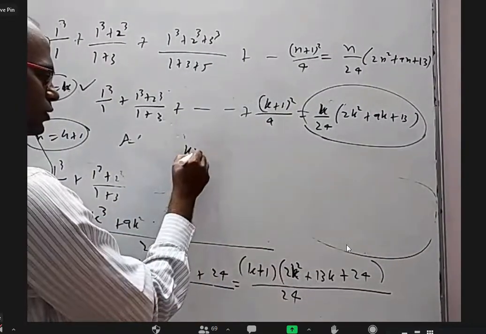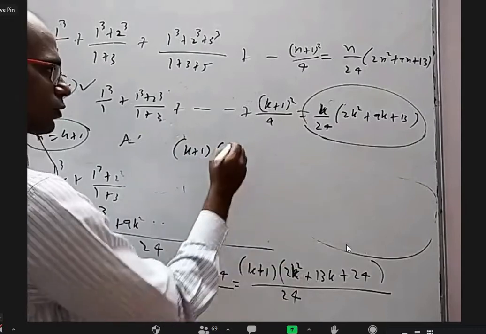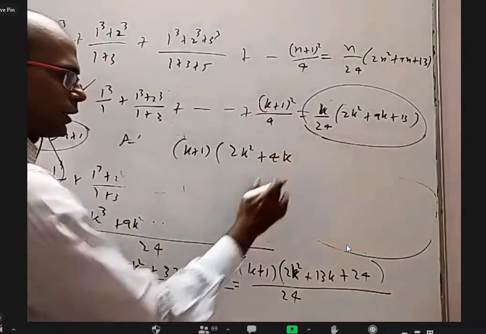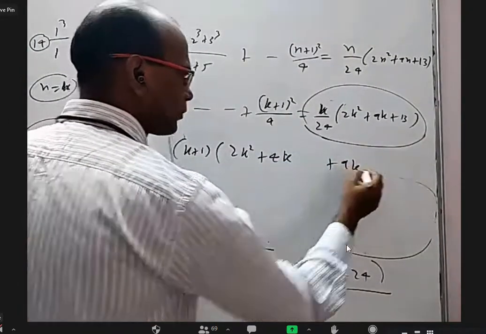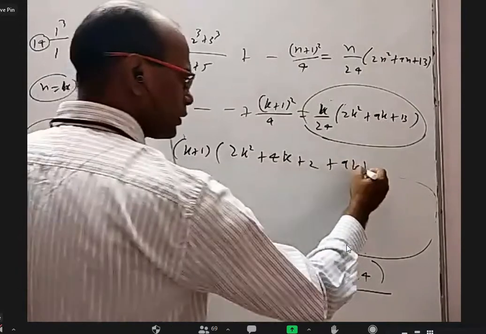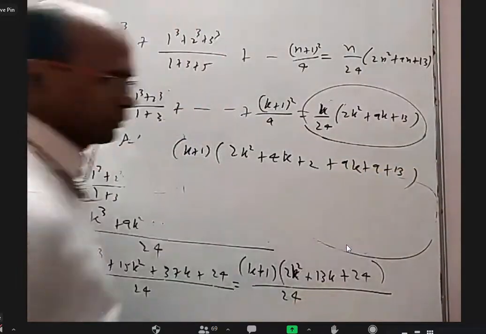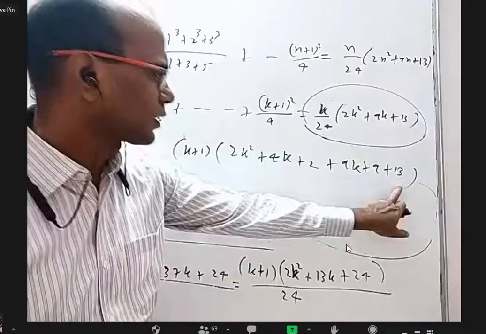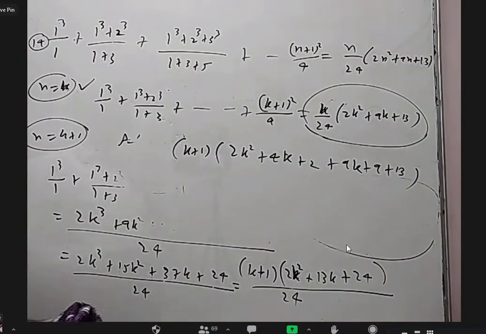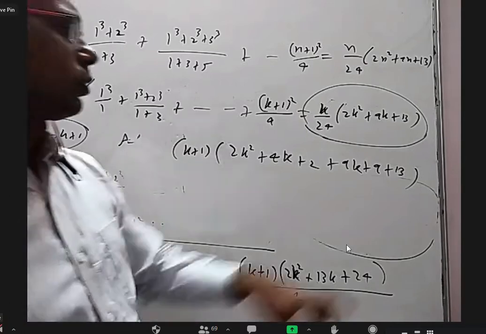Okay, so k plus 1. Here I have to write 2k square plus 4k. And with this 13k, another 9k will come. I have to put one more 2. This 24, I have to write 2 here, 9 here, 13 here. So I wrote 24 as 13 plus 9 plus 2. Is it right? Yes, sir. Yeah, this is right.